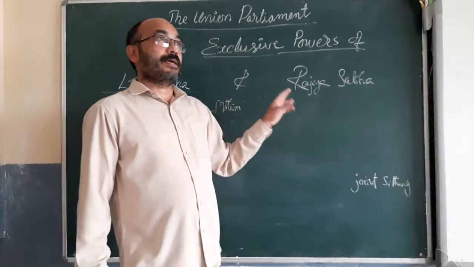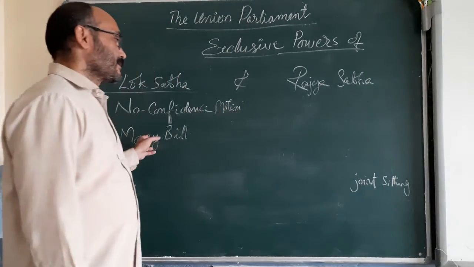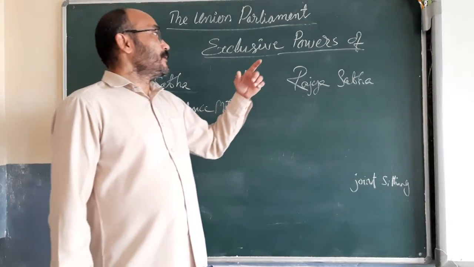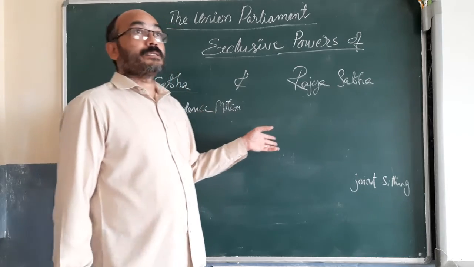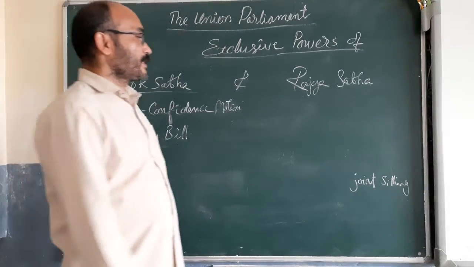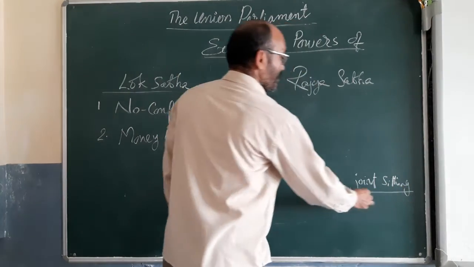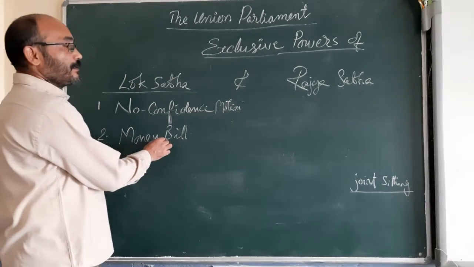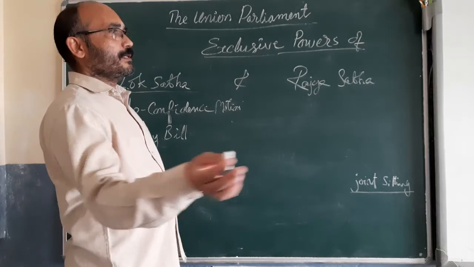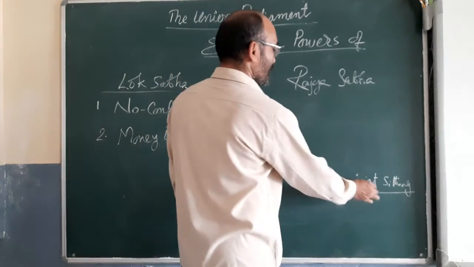The majority of the members are against that money bill. So it lost in Rajya Sabha. But here there is no provision for a joint sitting. There is a deadlock. Okay. In the case of a money bill, if there is a deadlock, there is no provision for a joint sitting.